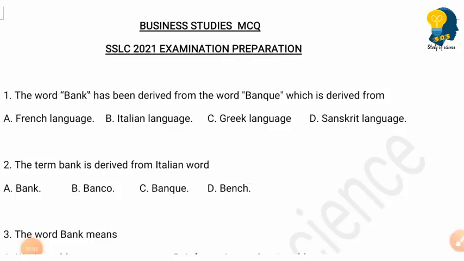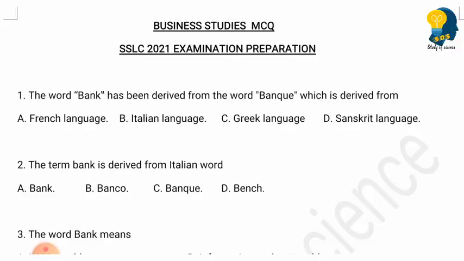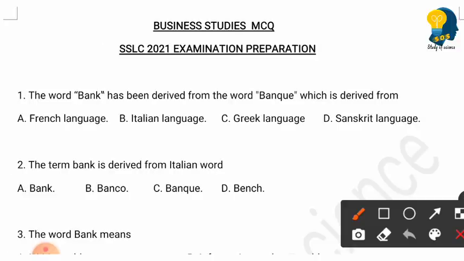So the first question is, the word bank has been derived from the word bunk, which is derived from. The options are French language, Italian language, Greek language, Sanskrit language. So here the word bank has been derived from the word bunk. It is derived from option A, French language.